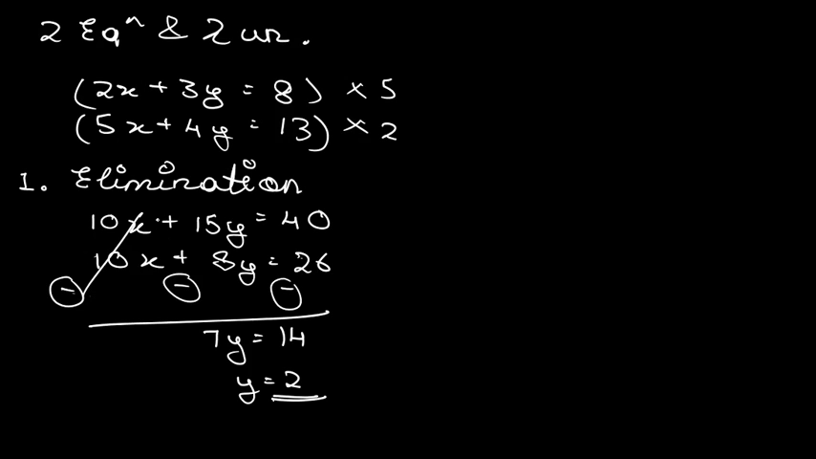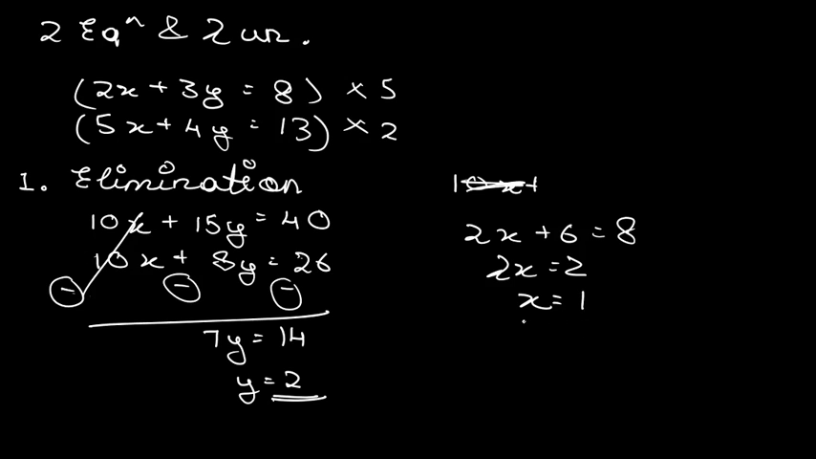What do we have to do now? We can simply substitute this value in any of the equations. So it will become 2x plus 3 into 2, which is 6, is equal to 8, which means 2x is equal to 2. 2x is equal to 2 and x is equal to 1. So yes, hurrah, we got the values of x and y respectively. The value of x is equal to 1 and the value of y is equal to 2. This is the first method, known as the method of elimination.